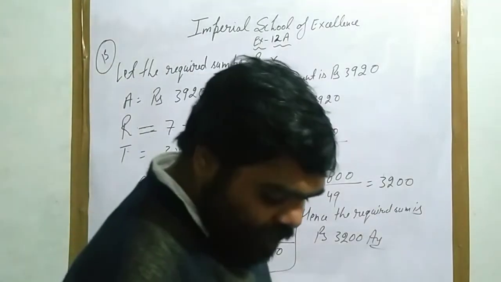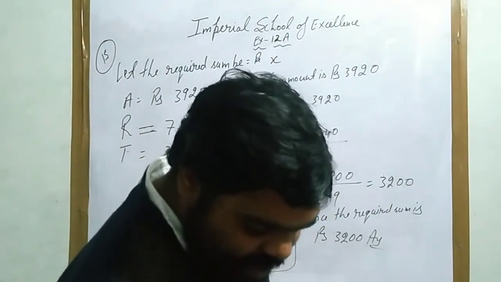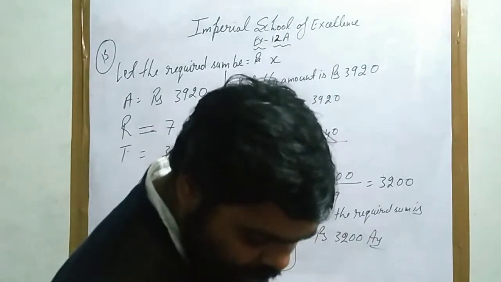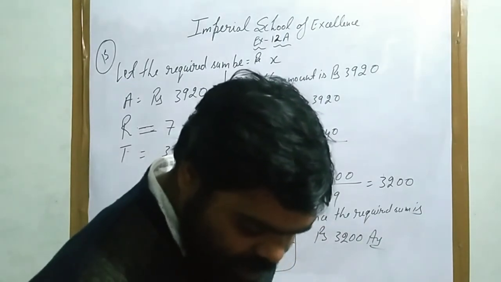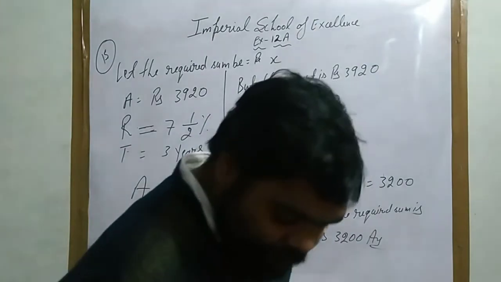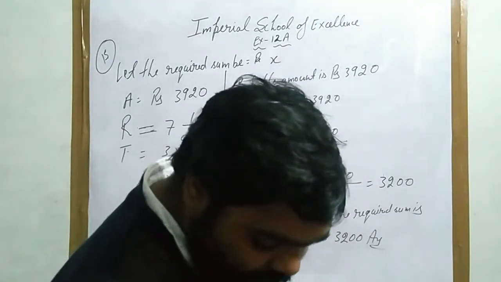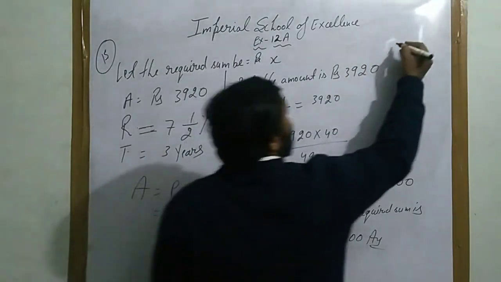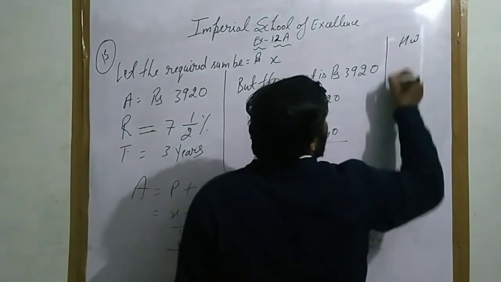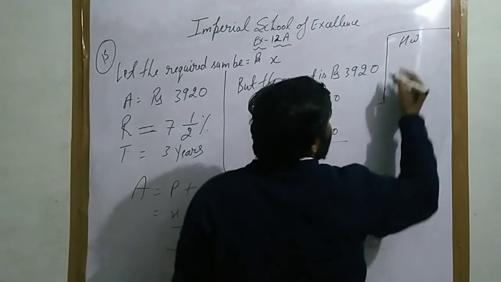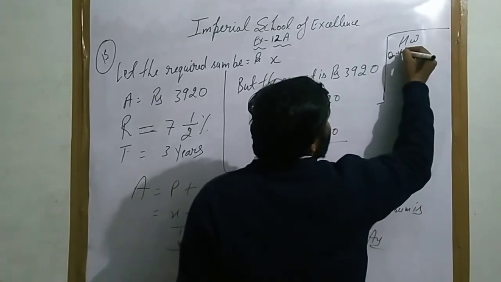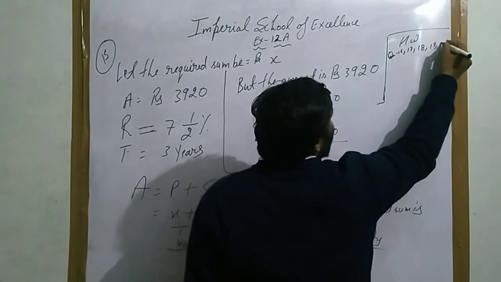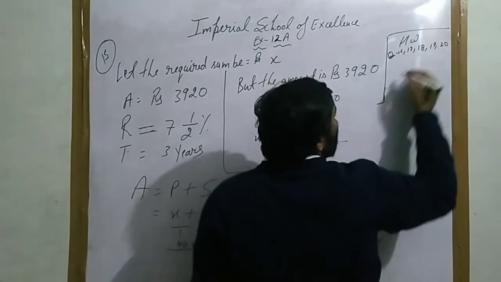Now what you have to do in this exercise: I have explained up to question number 15. Questions 16, 17, 18, 19 you have to do here. I am mentioning the homework. Homework is question number 16, 17, 18, 19 and 20. You have to do these.